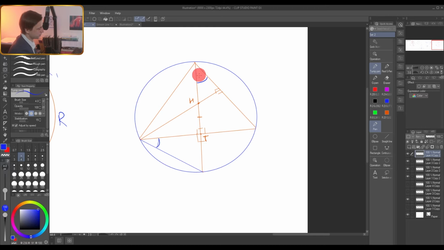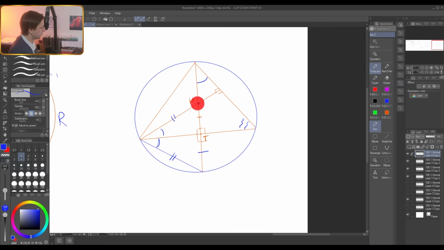Okay, and what's next? This angle is equal to this one, because you have this right triangle here and this right triangle. This is a common angle for this right triangle and for this right triangle, and therefore this angle is equal to this angle is equal to this angle. And now if you look at this triangle, what do you see? Here you have an angle bisector that is also an altitude. Therefore we have an isosceles triangle here. This side is equal to this side, and by the way, this one should be also a median, so it is also equal to this segment.